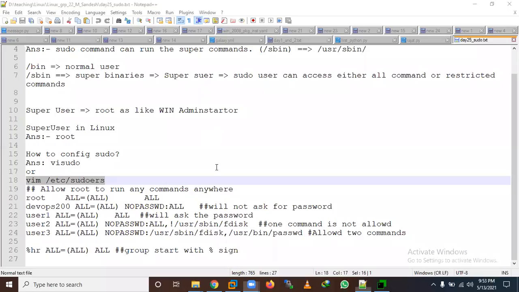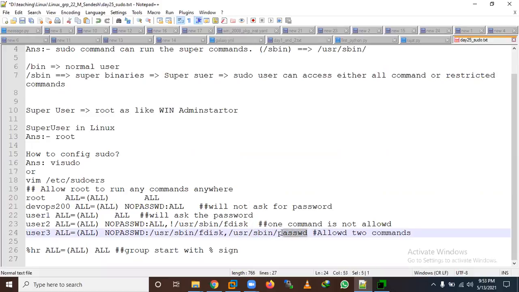Suppose you want to allow only some specific commands, like two commands, and not all. This user can perform only two actions. By default, I will take the super binary command path sbin and lvscan. Sorry, let me correct it. So this user 3 will run only these two commands. It is not allowed to run any other commands. We have allowed only two commands here.